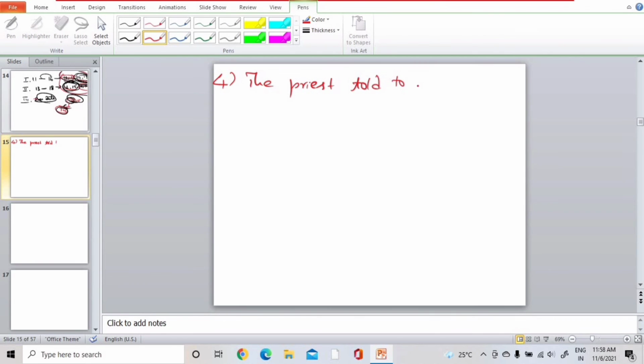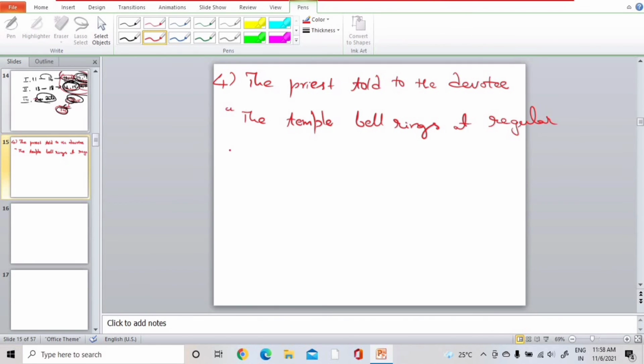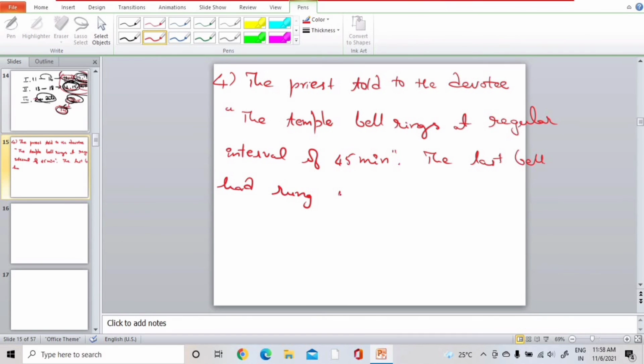A priest told the devotee, the temple bell rings at regular intervals of 45 minutes. The last bell had rung 5 minutes ago.